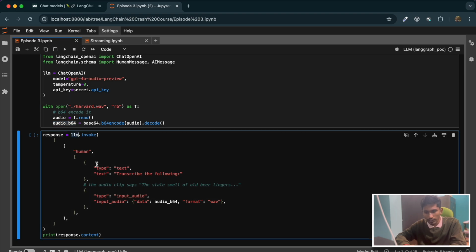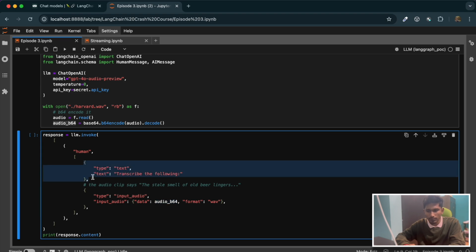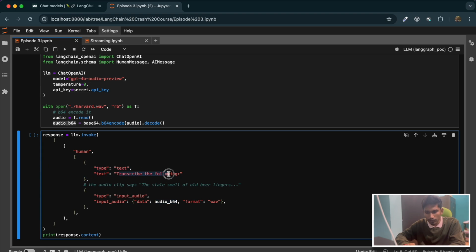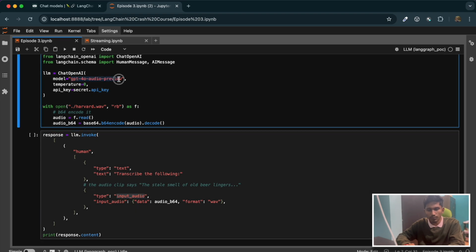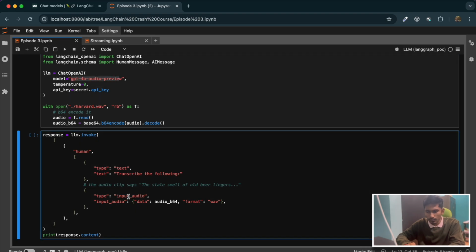Here I am invoking the model with the audio data. I am passing the base64 encoded format as the audio data here. There are two types of message which you are sending. First one is to transcribe the following, which is text data, the instruction that I am giving. The second one is the input audio, because this is the format which the GPT-4o audio preview model understands. Type is input audio, and in the data I have given the base64 encoded format, and the original format of the file also.